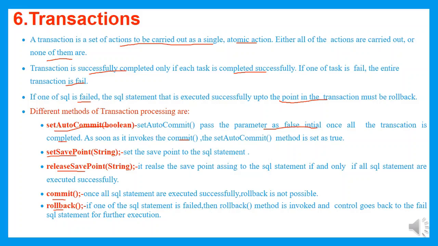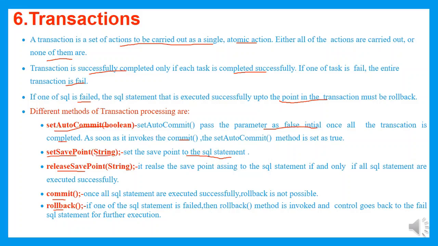Next, setSavepoint sets a save point to the SQL statement. Now setSavepoint and releaseSavepoint can be used whenever we feel the importance of the query. Here I am executing the 4 tasks. Before writing the queries, I will make use of setSavepoint and pass a string as a label.